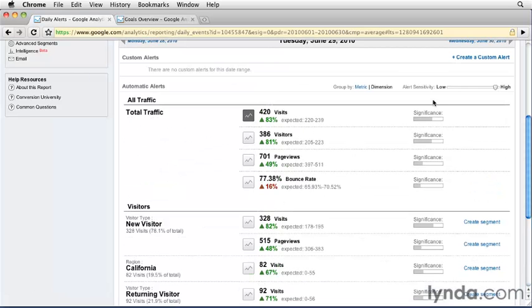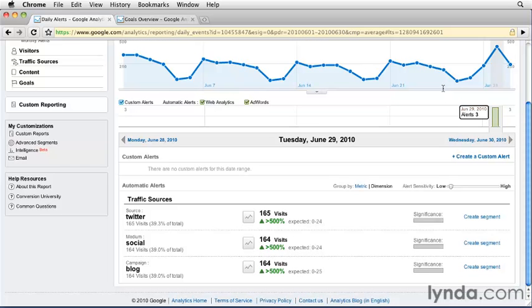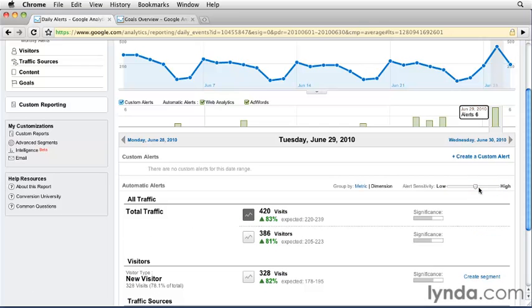We can vary this by moving this slider. The sensitivity slider is going to show which of these get shown. In other words, how many alerts do I want to trigger and how sensitive do I want it to be? When I move the slider to the left to indicate a lower sensitivity, this means fewer automatic alerts will be triggered to appear in this intelligence reports page. The further left the slider is moved, the higher the significance the triggered alerts has to be. When the slider is moved back to the right, the sensitivity is higher, which means more alerts will be triggered. The higher the sensitivity, the lower the significance of the alerts.